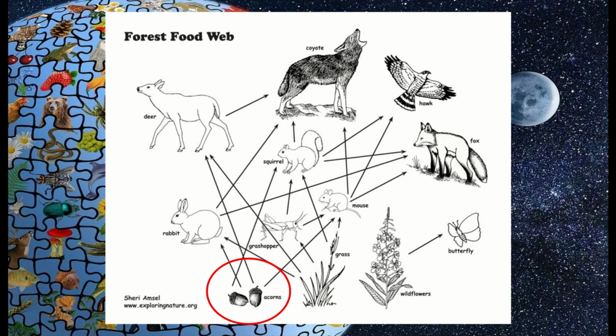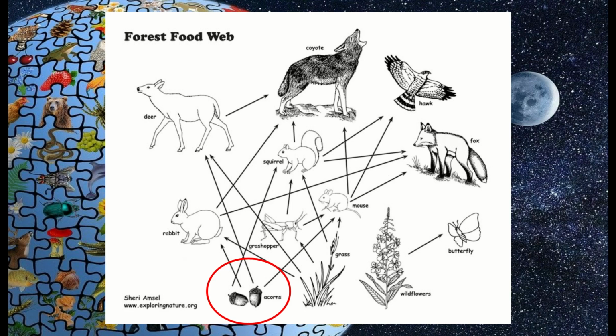Now, this would be problematic. This would be an issue. We're losing an entire food source for several different species, which we know is going to impact the ecosystem. However, we can also see that this rabbit, this grasshopper, and this mouse also have another food source in the grass that they can lean on, that they can eat in the case that the acorns are no longer present. Now, there would be effects to this ecosystem.